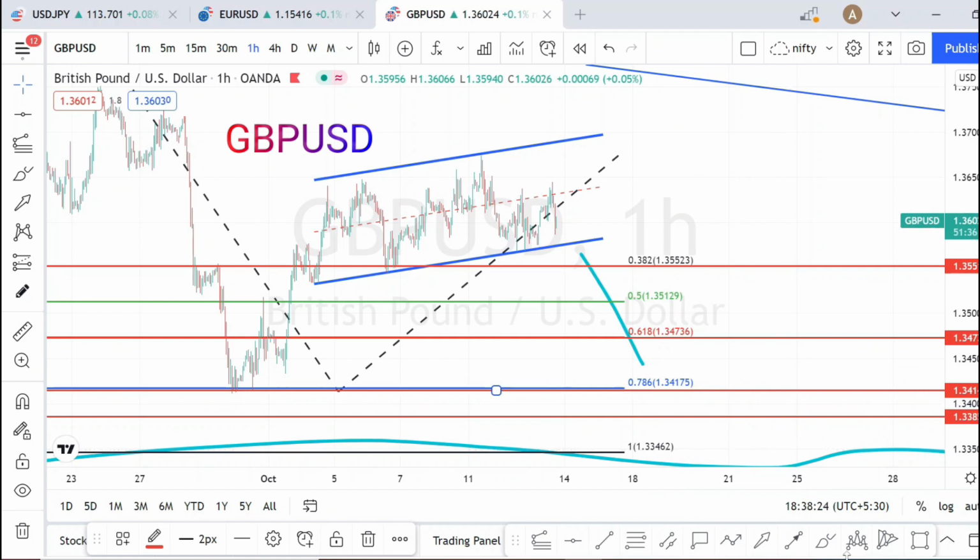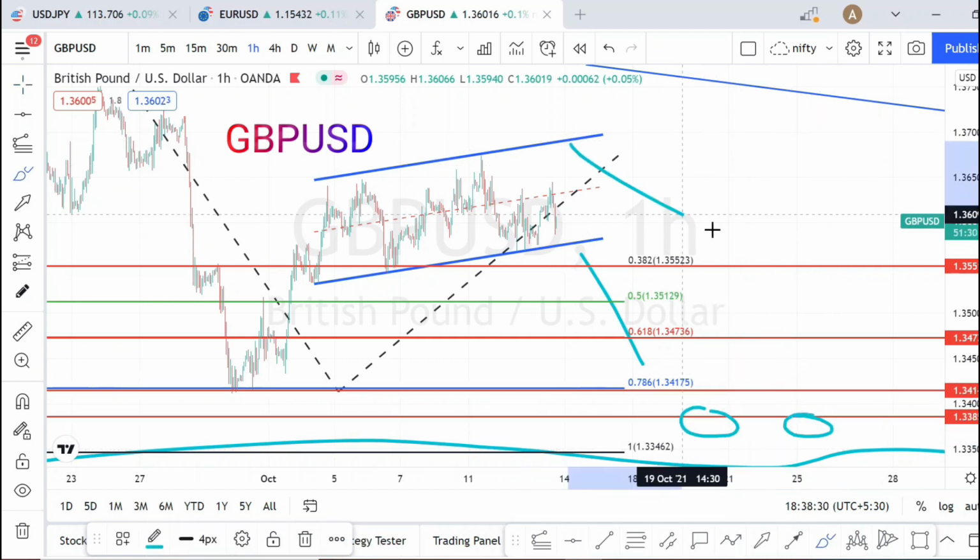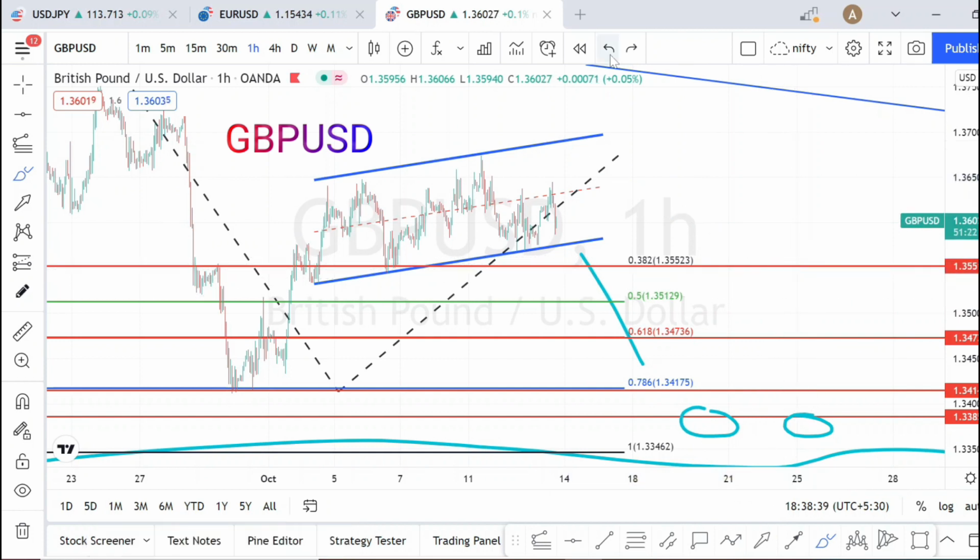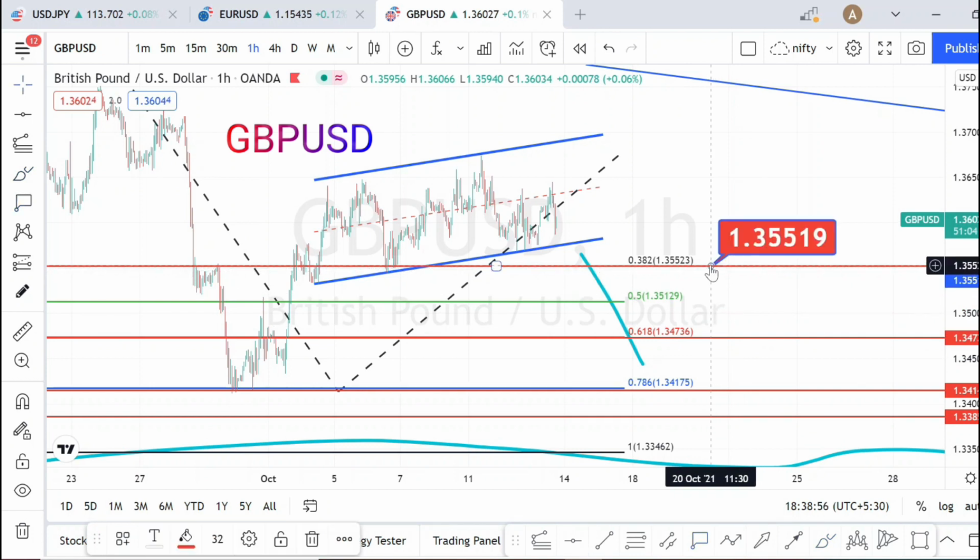And we have a support also here from daily time frame. So overall we know that it is on a downtrend. Let us see how price action goes for next 2 days. Let me mark the levels. So this is going to be the first support or first target, 1.35519.